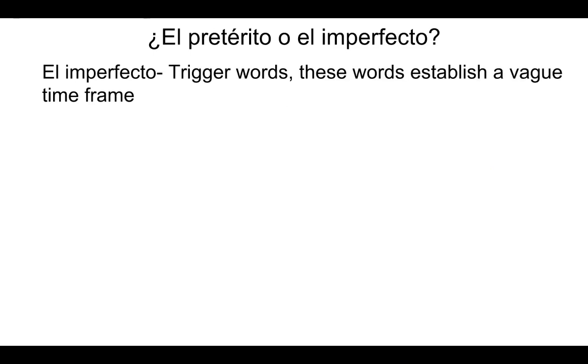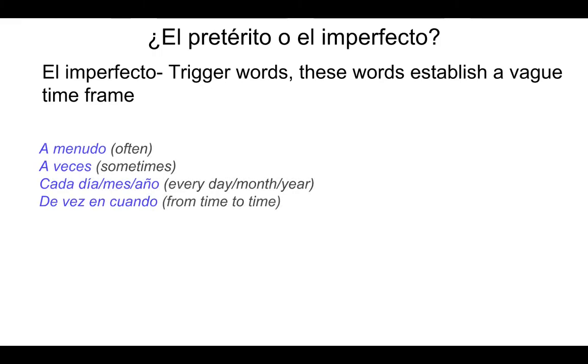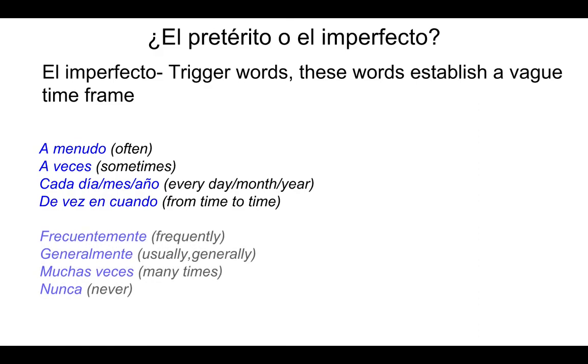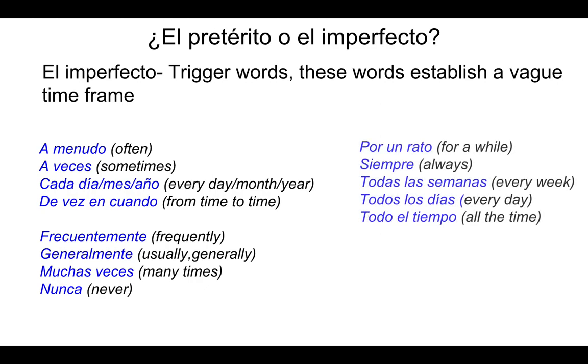El imperfecto trigger words. These words establish a vague time frame. A menudo, a veces, cada día, cada mes, cada año, de vez en cuando, frecuentemente, generalmente, muchas veces, nunca, por un rato, siempre, todas las semanas, todos los días, todo el tiempo.